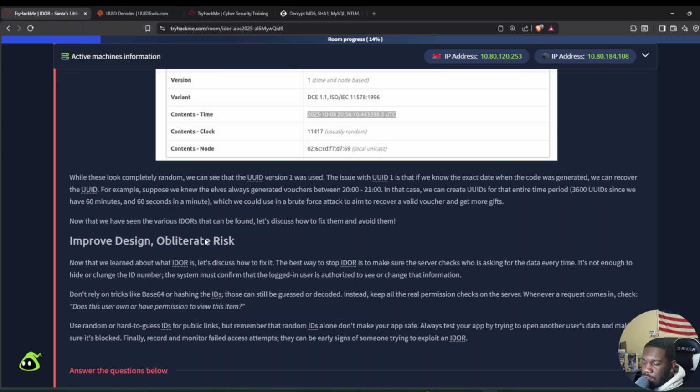Improve design, obliterate risk. That's another play on the acronym IDOR. Now that we learned about what IDOR is, let's discuss how to fix it. The best way to stop IDOR is to make sure the server checks who's asking for the data every single time. It's not enough to hide or change the ID number. The system must confirm that the user logged in is authorized to see or change that information. And that makes sense, because I shouldn't be able to access something if I haven't shown that I am the person that's supposed to access it.